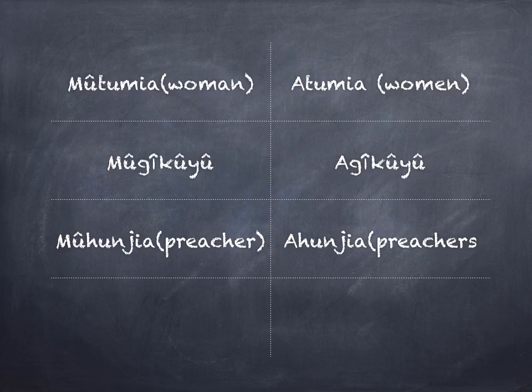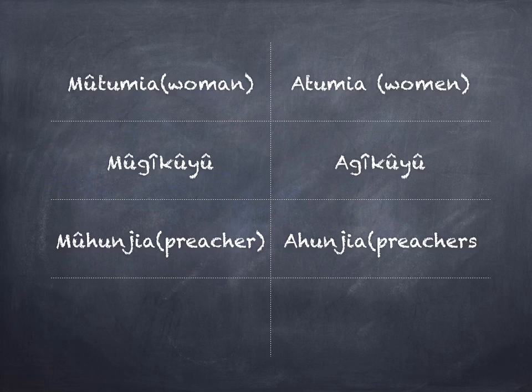Mũikari for singular, gîkûyû for plural. One preacher is known as Mũhunjia, while many in this category of preachers are known as ahunjia.